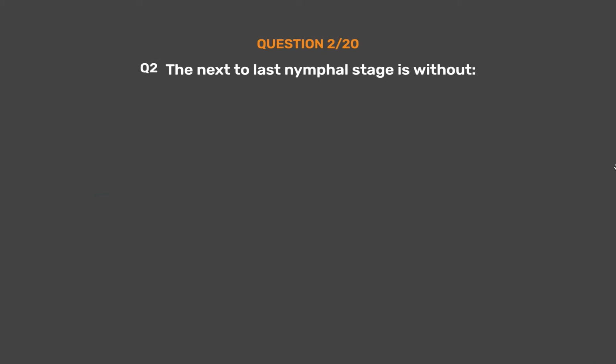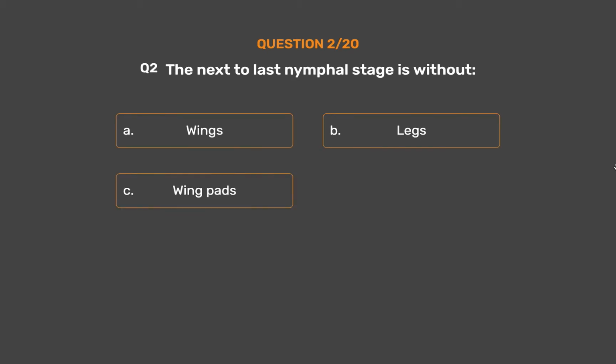Question number 2. The next to last nymphal stage is without _. Option A. Wings. Option B. Legs. Option C. Wing pads. Option D. Compound eyes.